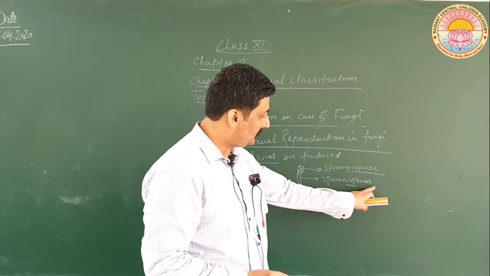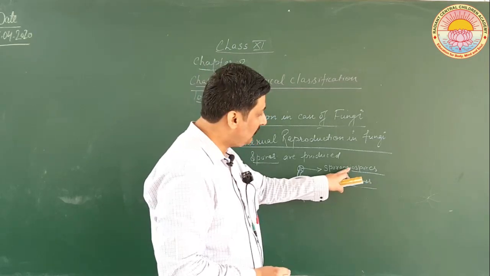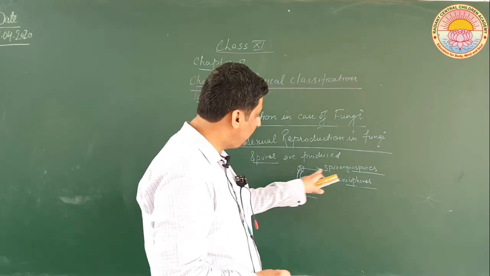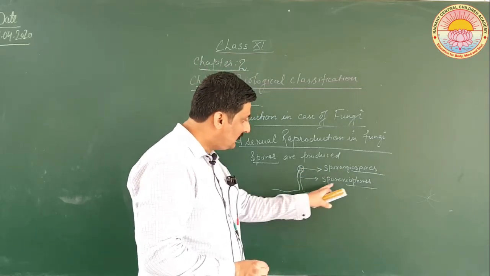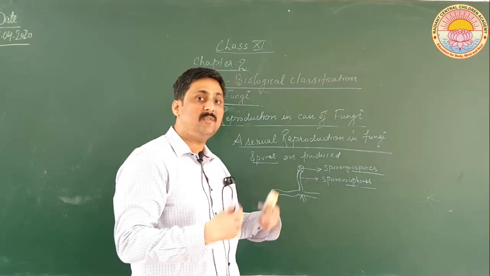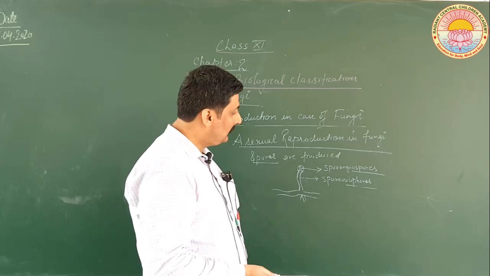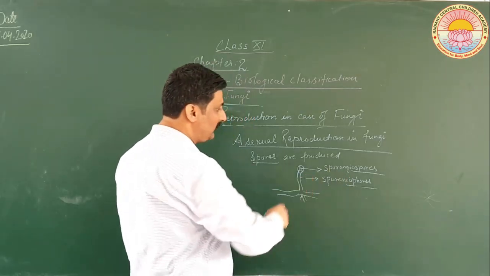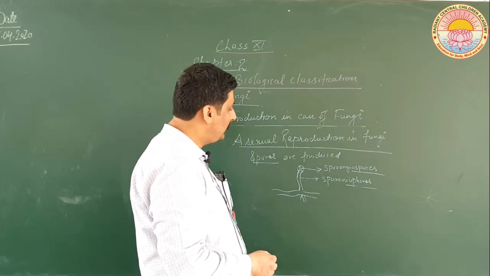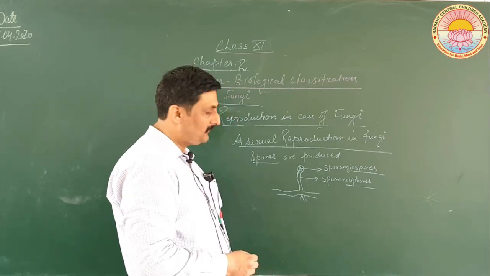Spores and phores, that is the difference. Spores signifies spores, and phores signifies a special hypha on which spores are produced. So these sporangiospores are produced in asexual reproduction.